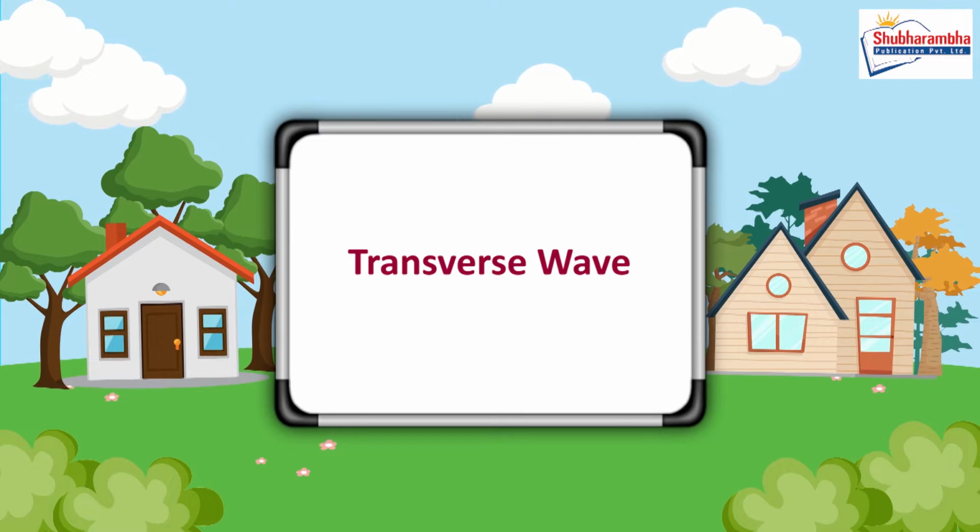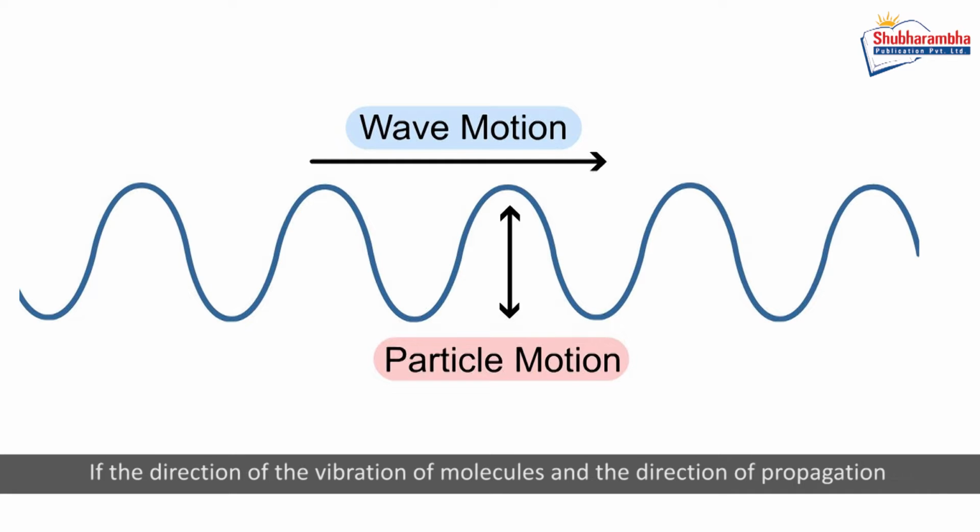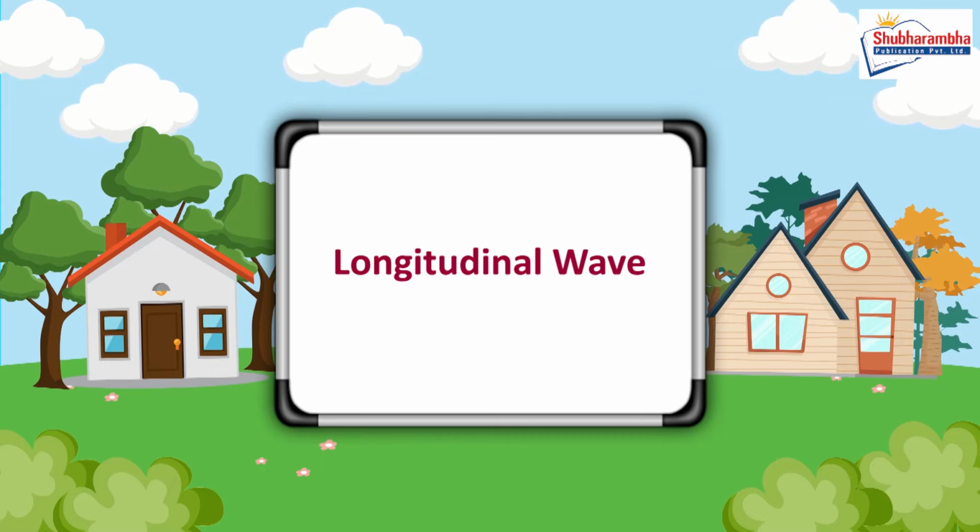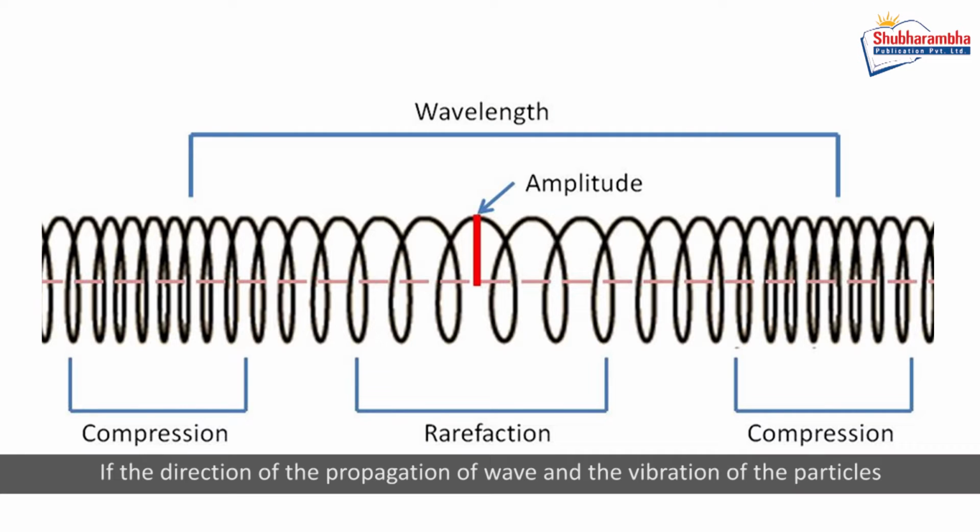Transverse wave. If the direction of the vibration of molecules and the direction of propagation of waves are at right angle, then it is called transverse wave. For example, waves in string, waves in surface of water, light waves, etc. Longitudinal wave. If the direction of the propagation of wave and the vibration of the particles of medium is same, then the wave is called longitudinal wave. For example, sound wave in air, etc.